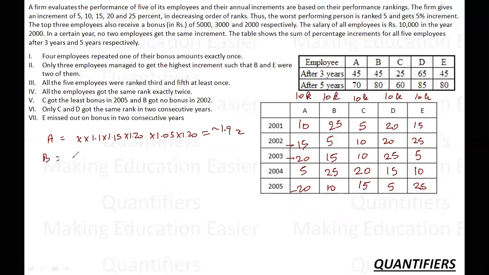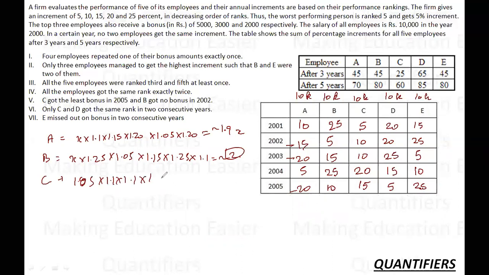If I talk about B, B is nothing but 1.25 into 1.05 into 1.15 into 1.25 into 1.1. So it is coming a little higher than 2. So it is definitely doubling. Okay, so C: 1.05 into 1.1 into 1.1 into 1.2 into 1.15. It is definitely not greater than 2. It is less than 2.